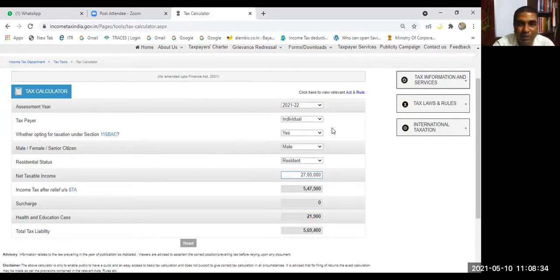If you want to go for the new scheme, or do not want to go for the new scheme, here you can compute the amount of tax. Very easily you can do it. Is it useful to you? Yes, sir. Slab rates, if you want, you can calculate by using slab rates. Slab rates are also available for you.